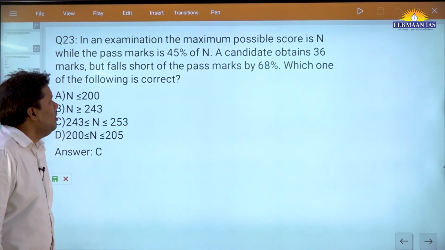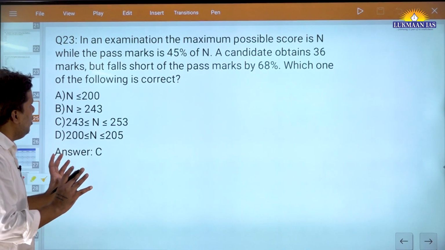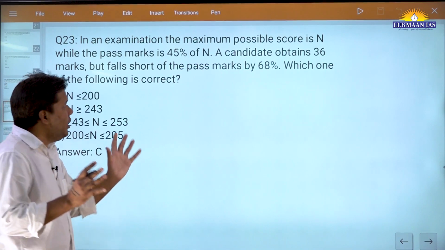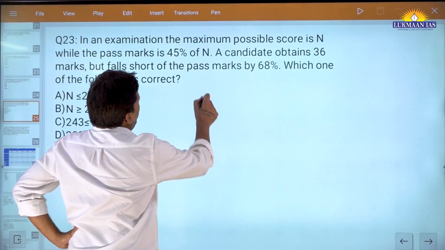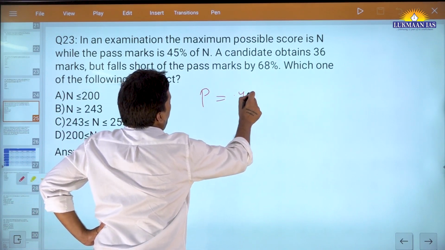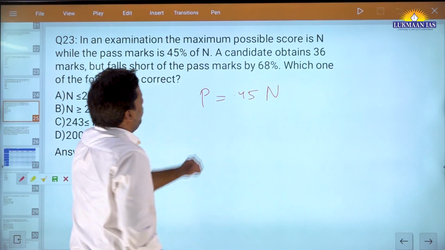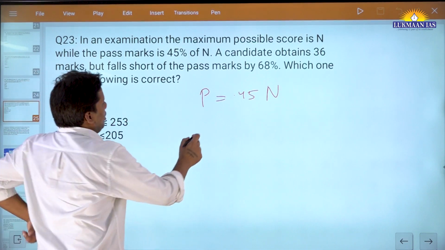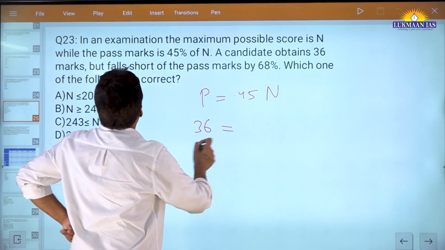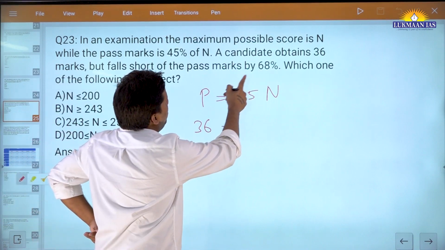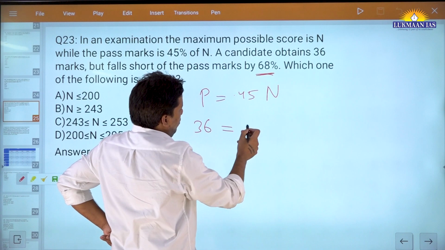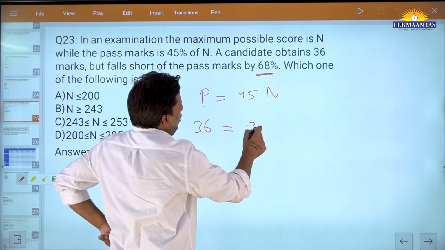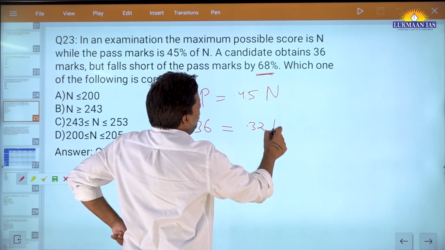This is a simple question. See, the question is simple, but you do not have to clutter your mind with too many questions. So you will say, okay, my pass marks would be 0.45 of n. That is the maximum possible mark. And the candidate obtains 36 marks, but falls short of pass marks by 68%. So 36 is how much? He falls short by 68, right? So you will say, that means he obtained only,